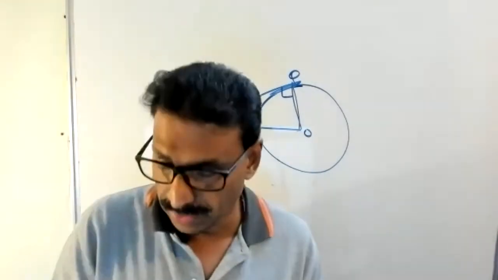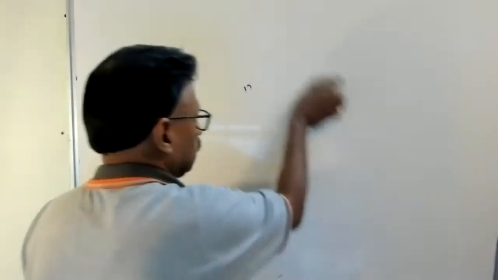Okay, next question. Find the length of the tangent drawn from a point whose distance from the center of the circle is 25 centimeters, and radius 7 centimeters.